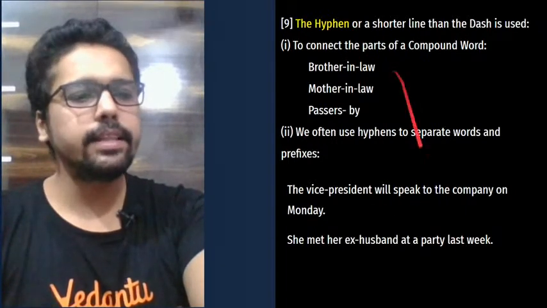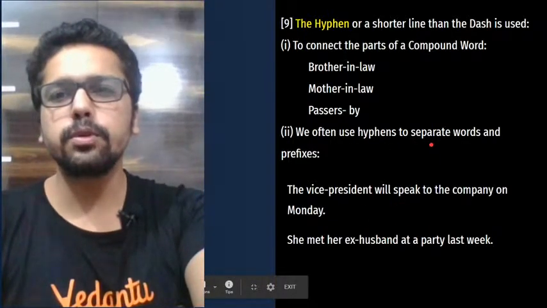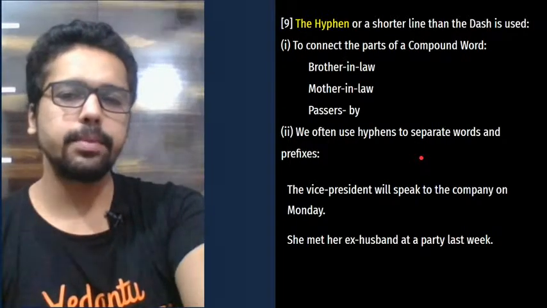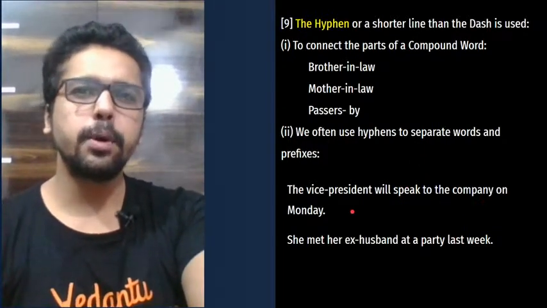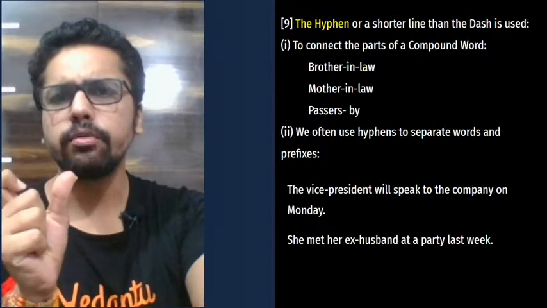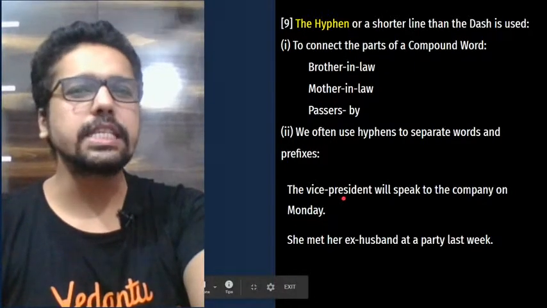And finally, the last use of hyphen is this. We can also use hyphen to separate words and prefixes when you want to separate two words. For example, the vice-president will speak to the company on Monday. So we're talking about vice-president. These are two different words, even though it is connected as one word. Again, it's a compound word. So that's the vice-president.